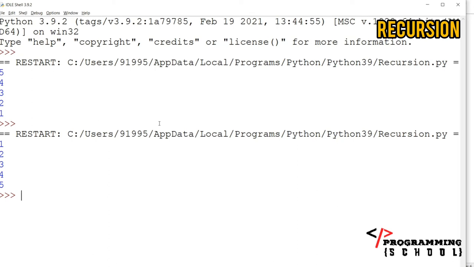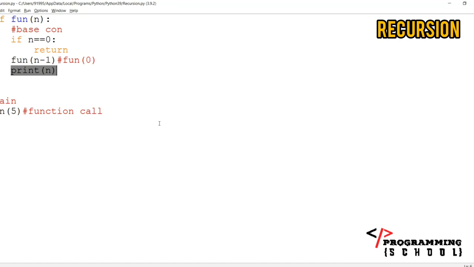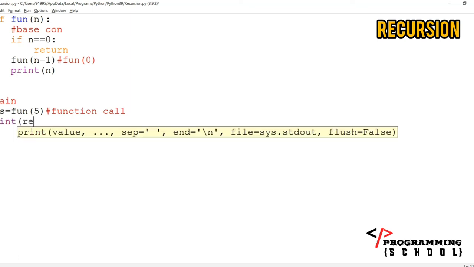Now I'm going to convert this number. For example, if I give 5 here, it is going to print the result of the sum of n natural numbers. For example, the n is here 5. I'm going to return the result.